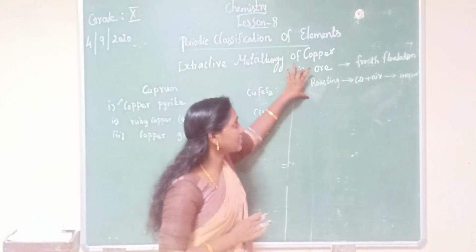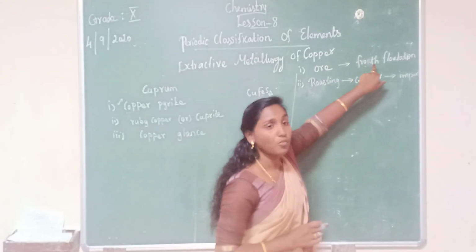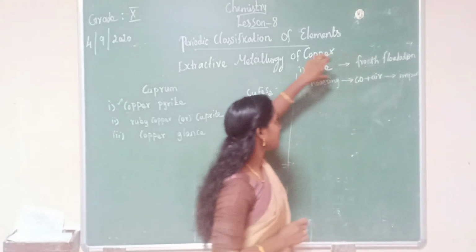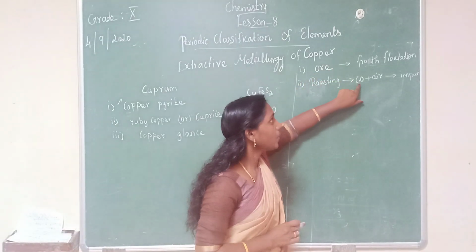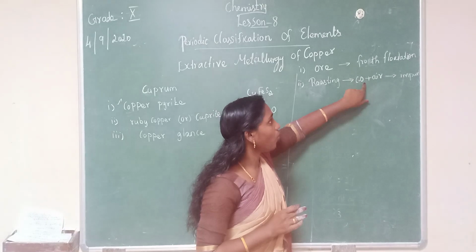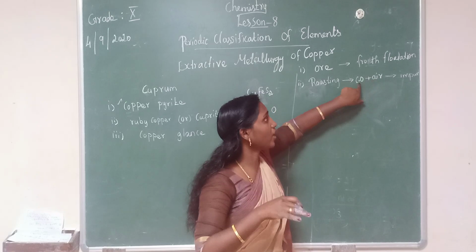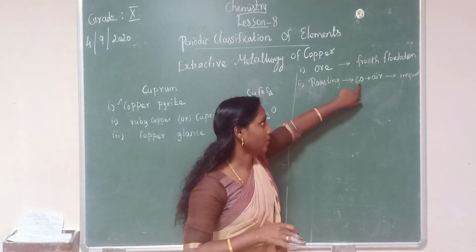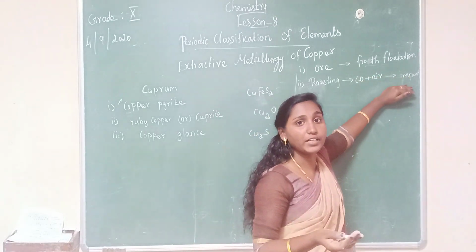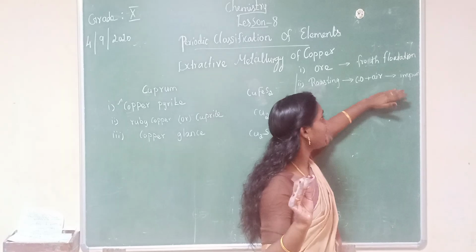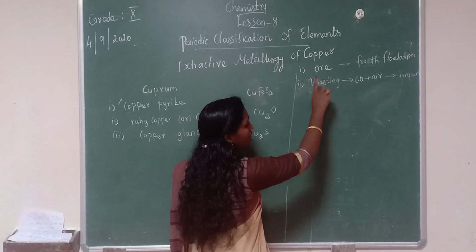Have you understood the second step? So first step, the ore was crushed and separated by which method? Froth flotation method. Then second step, roasting. This concentrated ore is roasted in the presence of air, that means in excess of air. At that time the volatile impurities and moisture will be removed, and we will get an ore.